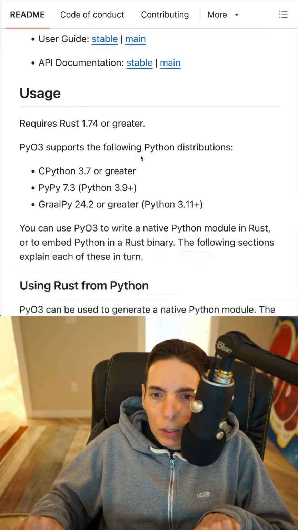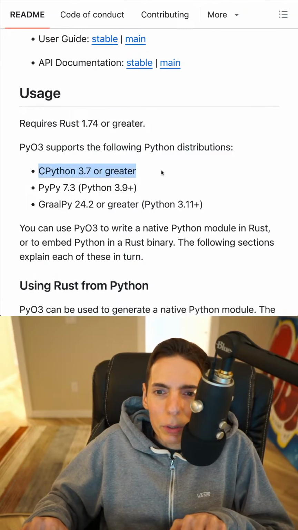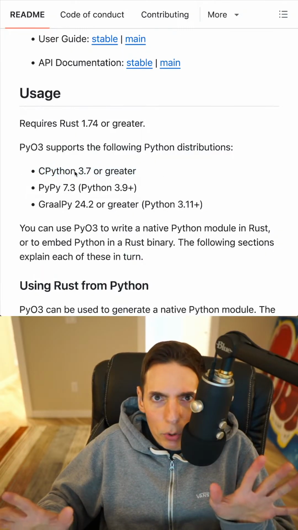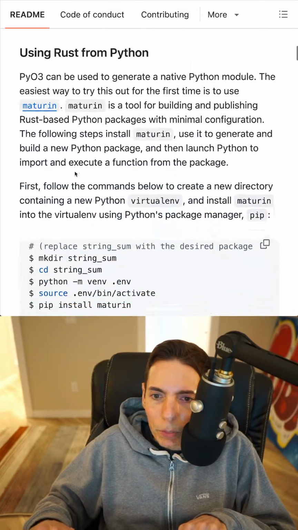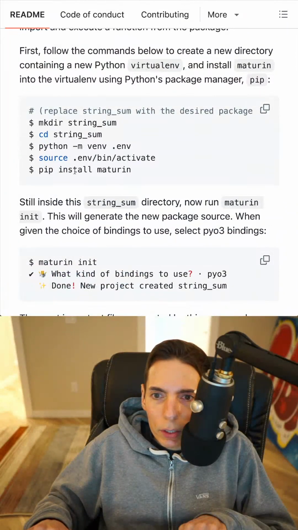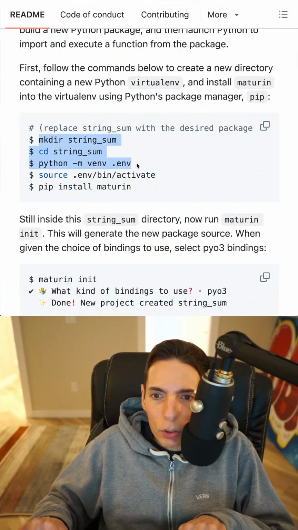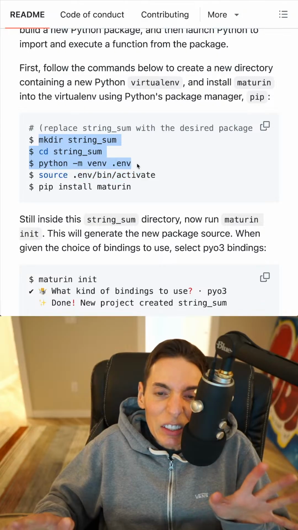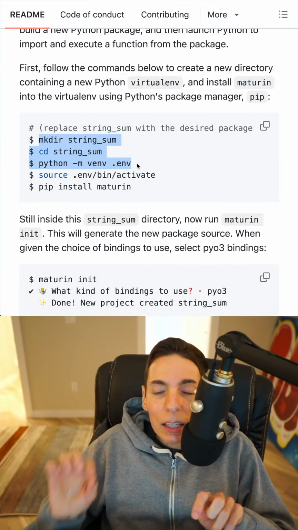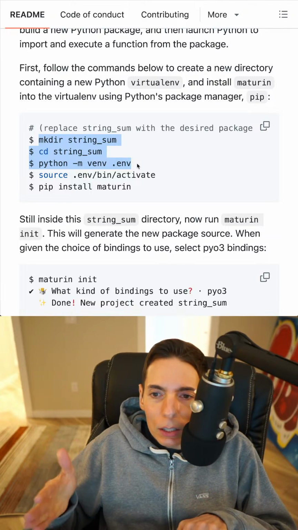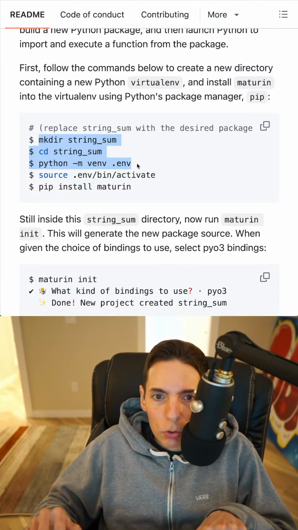And then I think we need to make sure that we've got Python 3.7 or later. I'm pretty sure our Python is good to go. So we have a few things that we have to do. What we're going to do is follow these guys. We're going to do the easy mode. And then I want to benchmark it if we have time. Easy mode should take 5 minutes and the benchmark should take 20.